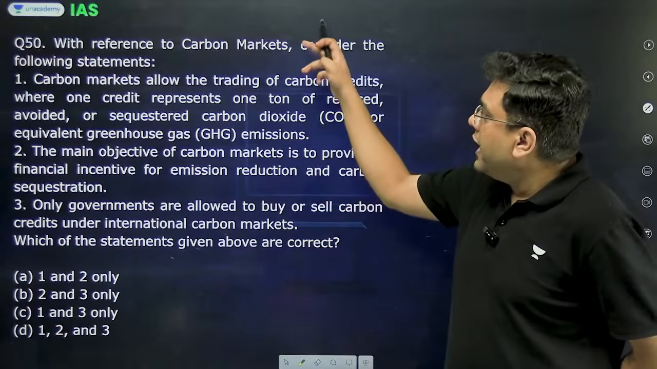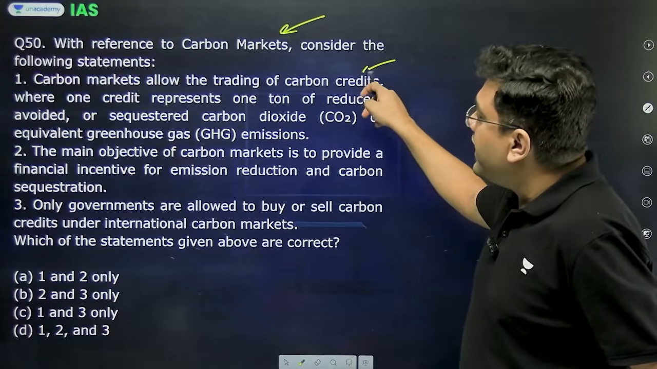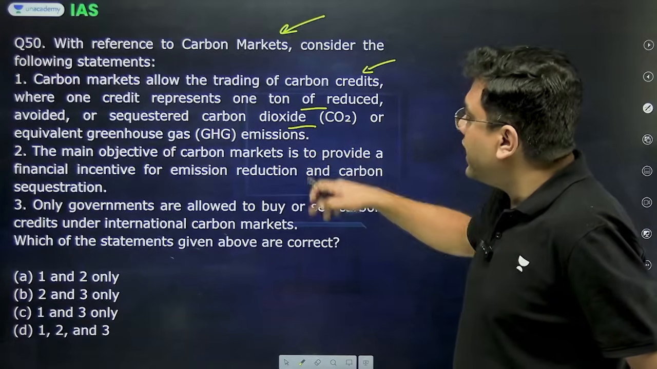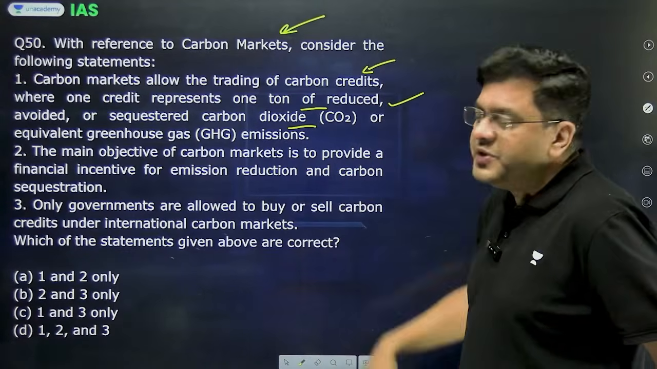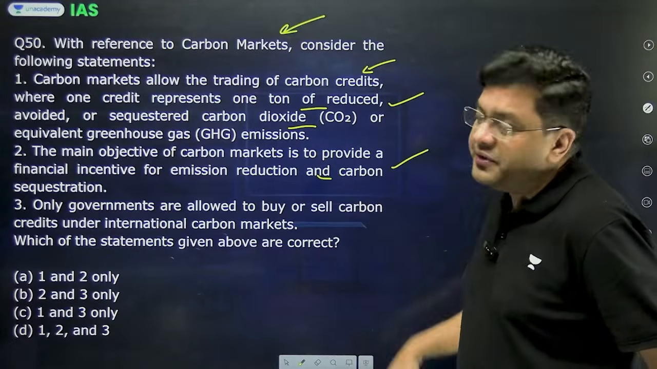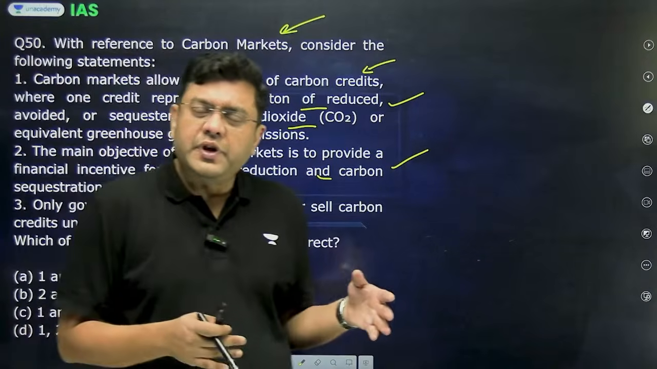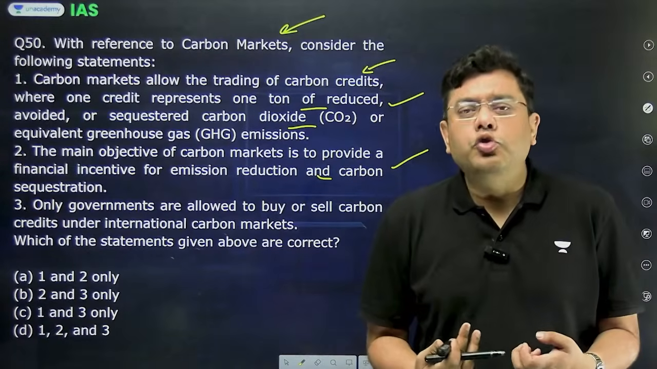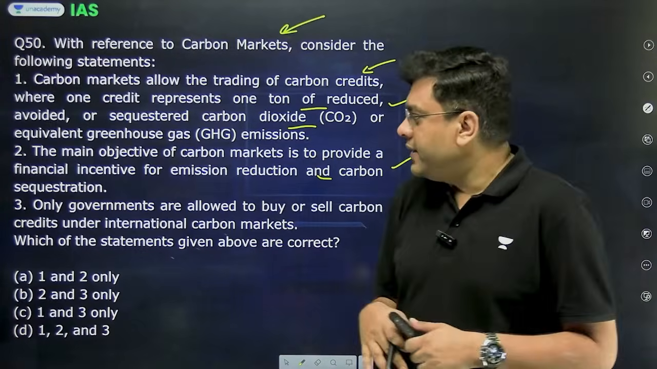Then, with reference to carbon markets, consider the following statements. Carbon markets allow the trading of carbon credits where one credit represents 1 ton of reduced, avoided or sequestered carbon dioxide or equivalent greenhouse gas emissions. This is correct. The main objective of carbon markets is to provide financial incentive for emission reduction and carbon sequestration. Carbon market, which is a part of the United Nations Framework Convention on Climate Change, was basically institutionalized as a consequence of the Kyoto Protocol. So that is about the trading of emissions so that everybody can meet their targets.